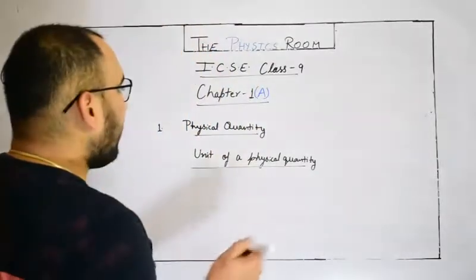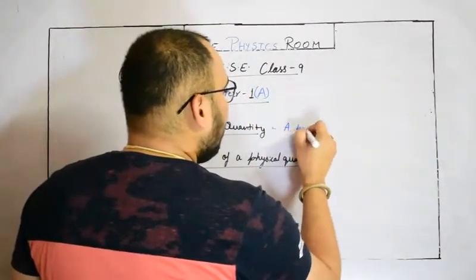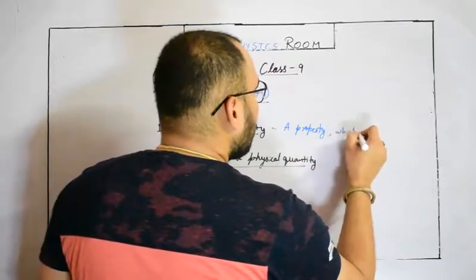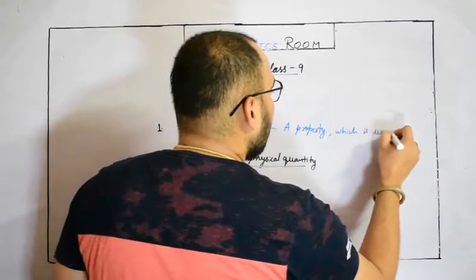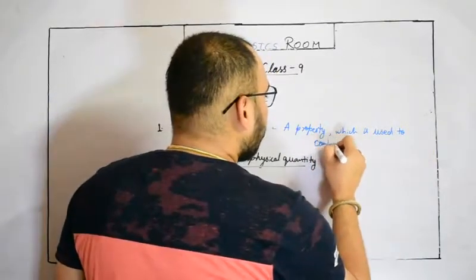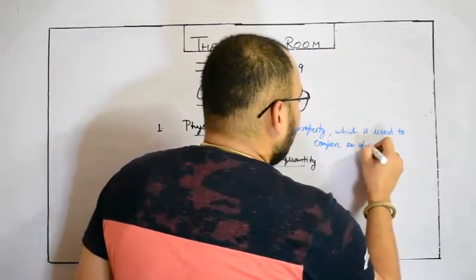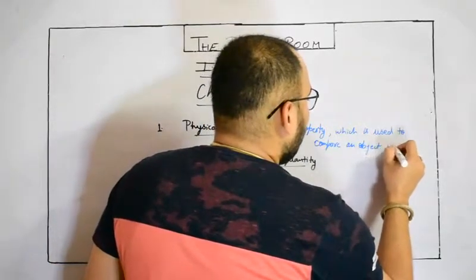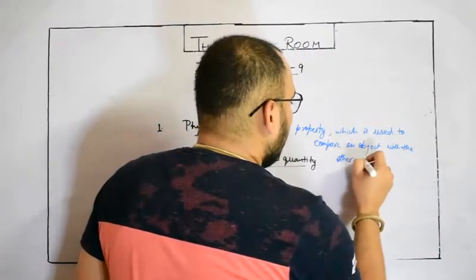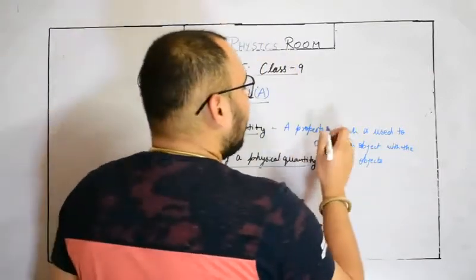So we can define a physical quantity as an attribute or a property which is used to compare an object with other objects, and that property is physically measurable.